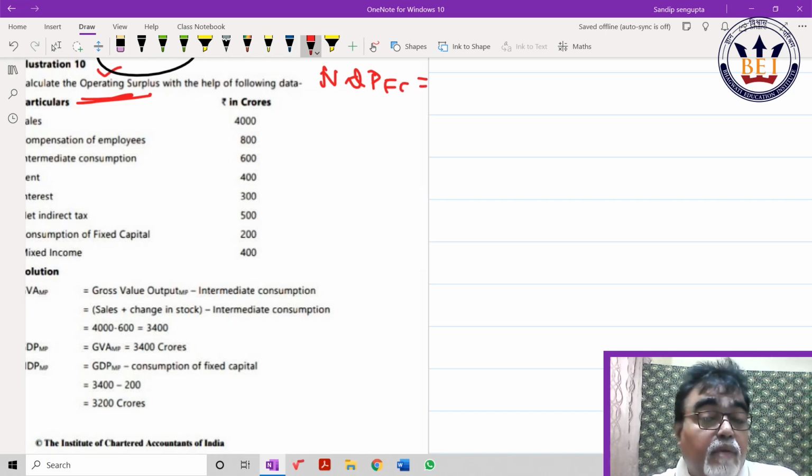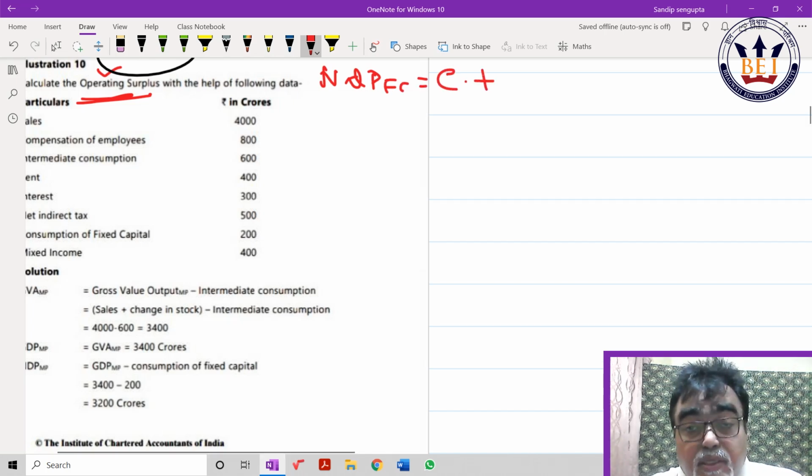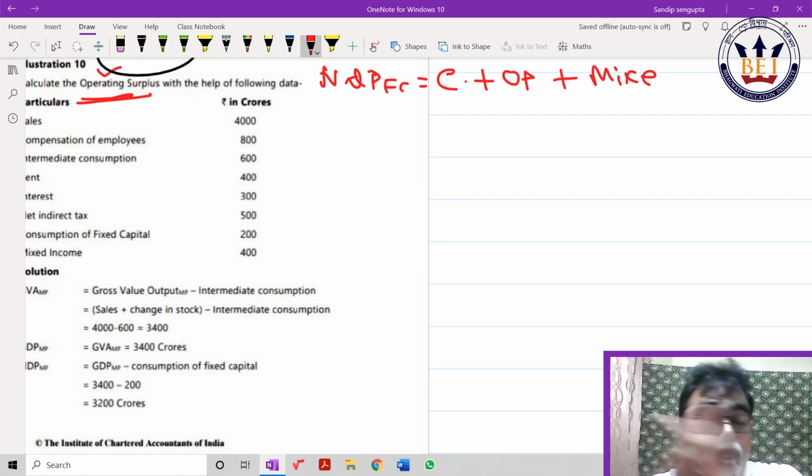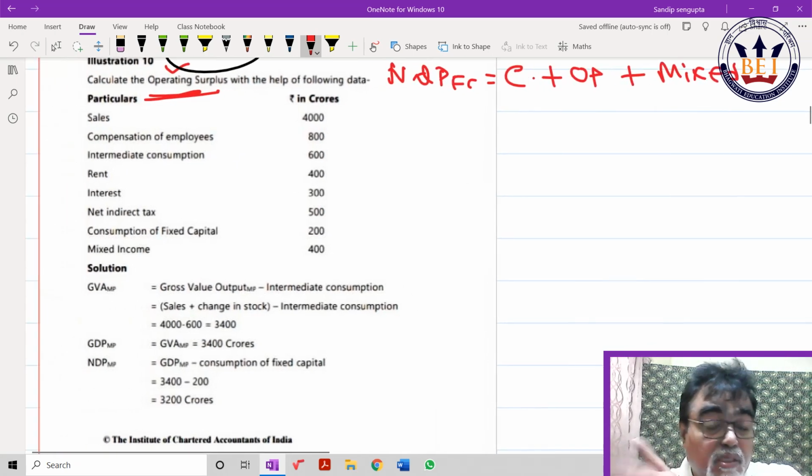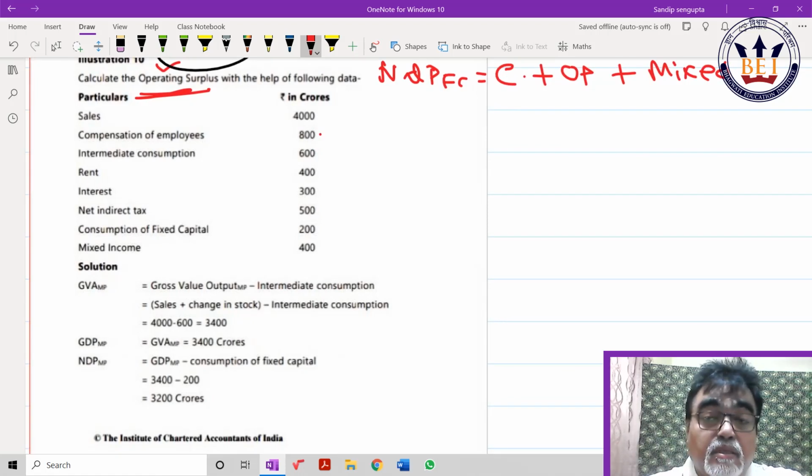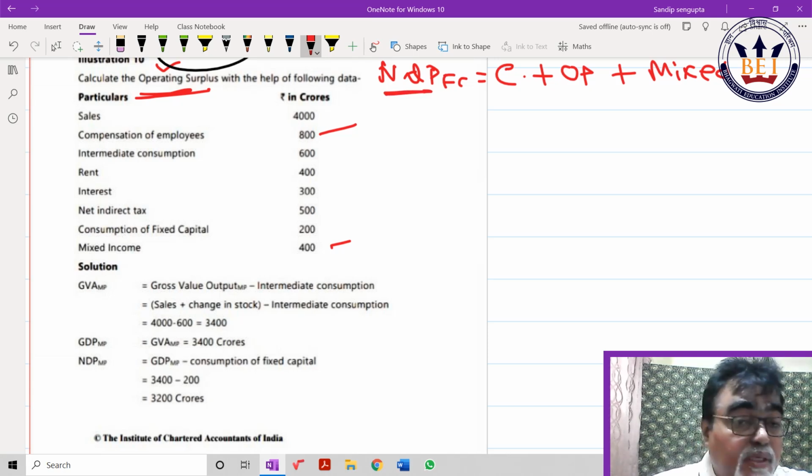So if I am able to find out NDPFC with these entries, then I put this value, and automatically operating surplus will come. Read the sum, beta. Please read the sum. I repeat, if I am able to find out NDPFC, I just put it over here and my answer should come out. Now from the entries, how do I find out NDPFC? Slowly, no rush.